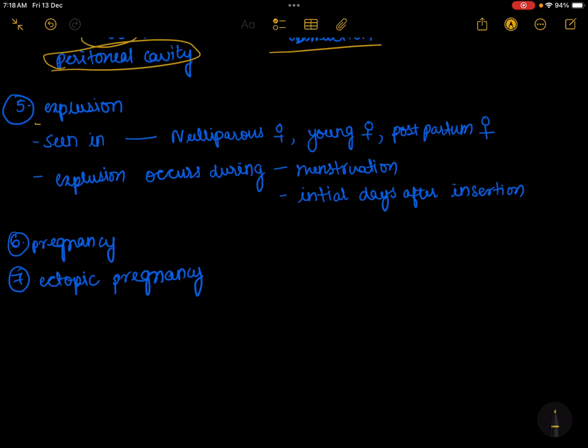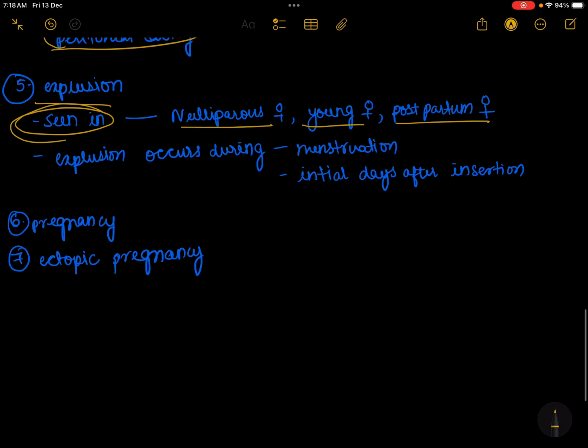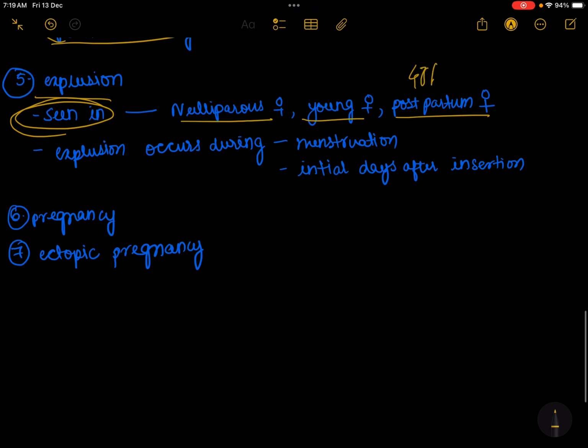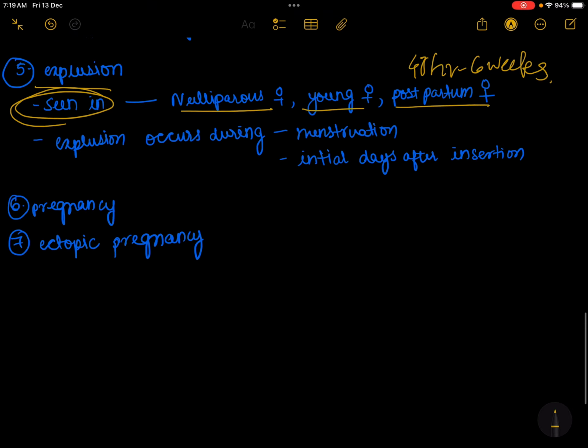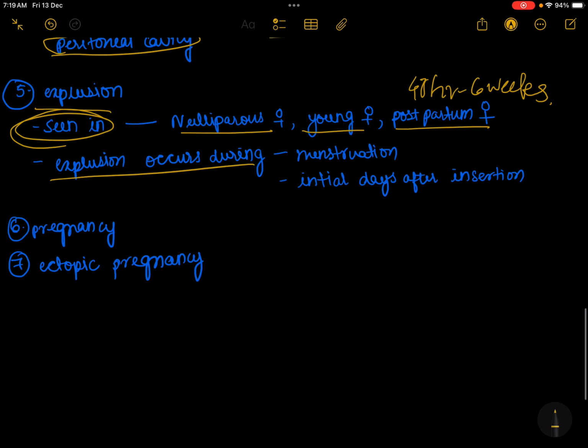The fifth one is expulsion. Expulsion of IUD is seen most commonly in young women, nulliparous women, and women who have had IUD insertion in the postpartum period, that is 48 hours to 6 weeks. Now, expulsion may occur during menstruation or initial days of